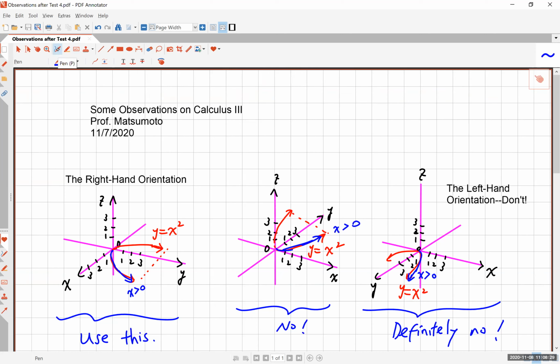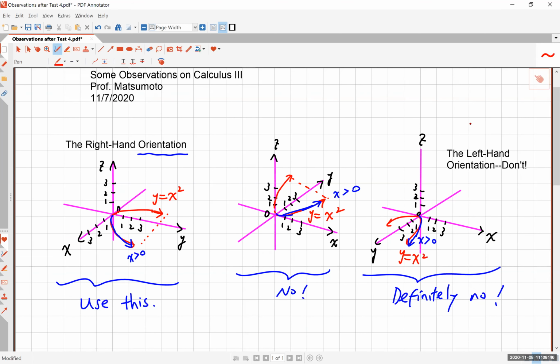All right, so the first thing is this idea of orientation. Now, I've never really had an issue with this in my years of teaching Calculus 3, except for some reason, while I was grading test 4, I saw several students using different orientations. You know that I have always been using, I hope you know this because I have been drawing this many times throughout the course.